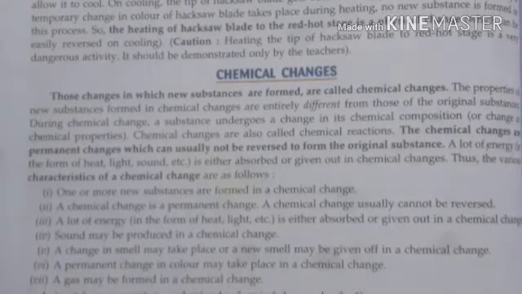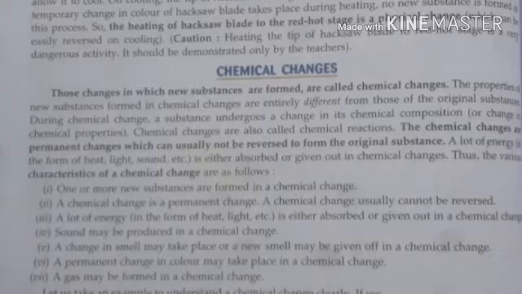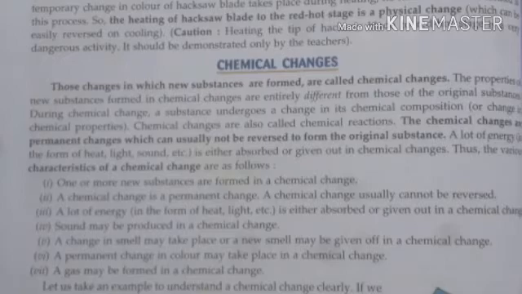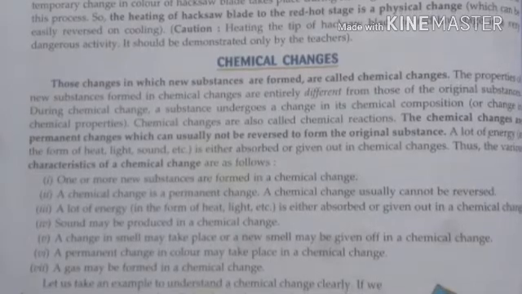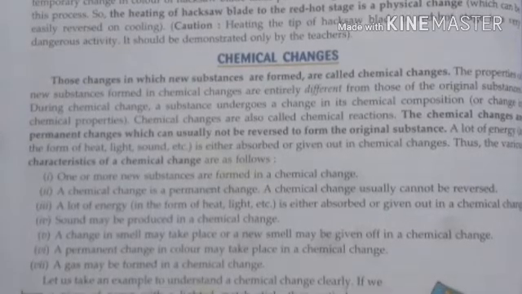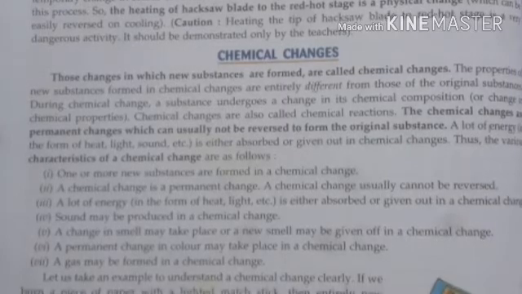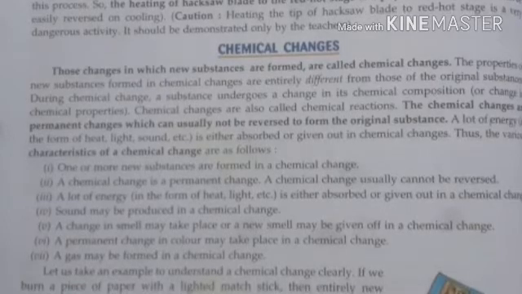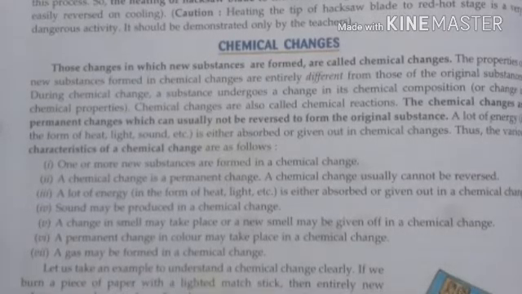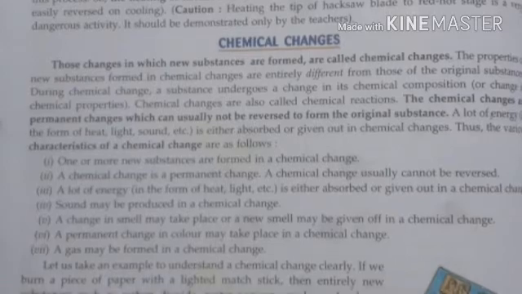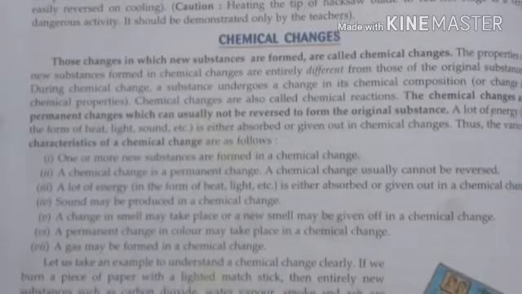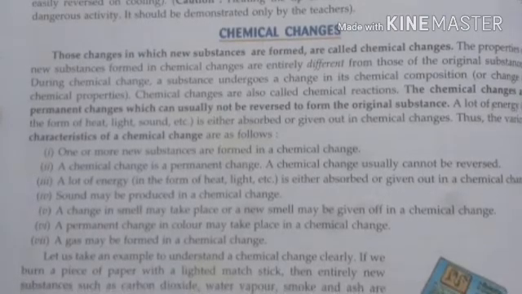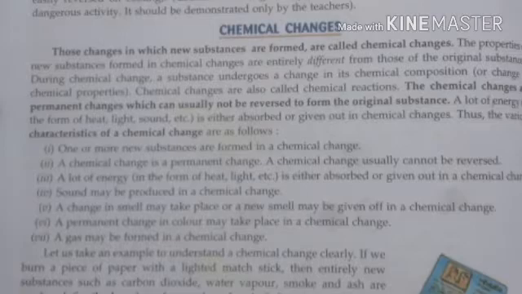So here when you burn a paper, the paper becomes ash color, right? So burning of paper is a chemical change. Why? Because when you burn the paper, it becomes ash. Paper and ash both are different things, means the first appearance and final appearance are totally different. We are unable to get paper back again from the ash. That's why we call burning paper a chemical change.